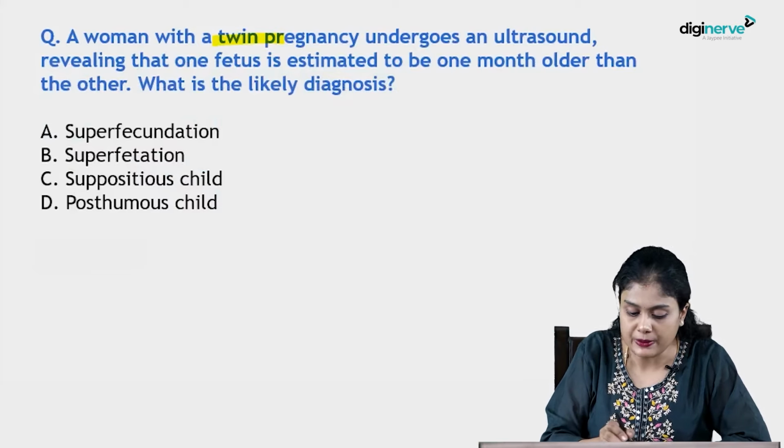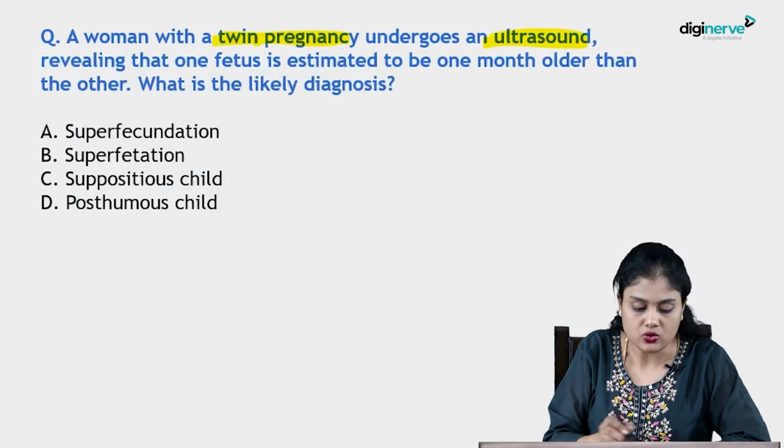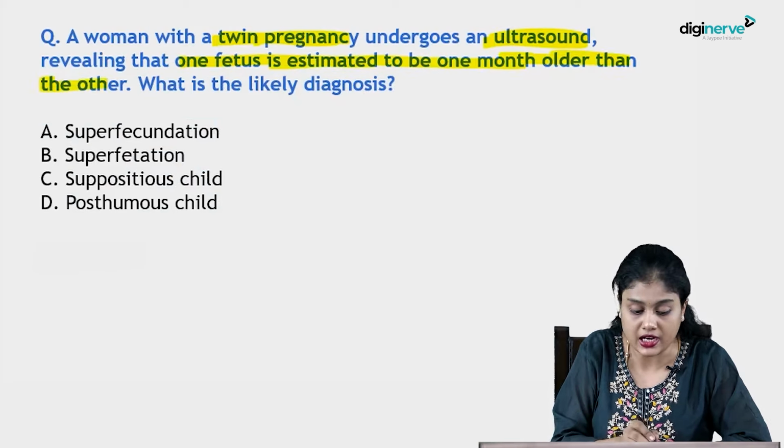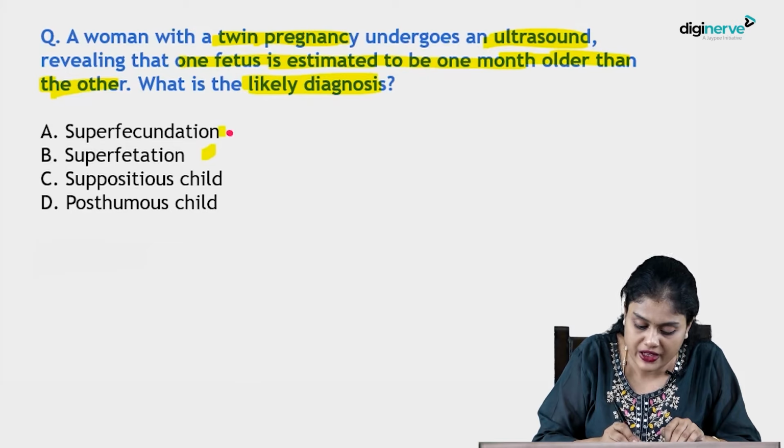A woman with twin pregnancy undergoes ultrasound, revealing that one fetus is estimated to be 1 month older than the other. There is a difference of almost 4 weeks or more in this patient. What is the likely diagnosis? Superfetation and superfecundation. This is the confusion, isn't it? So what happens in superfecundation?